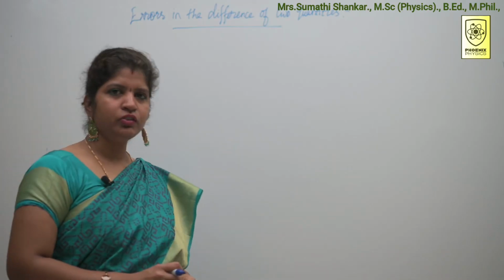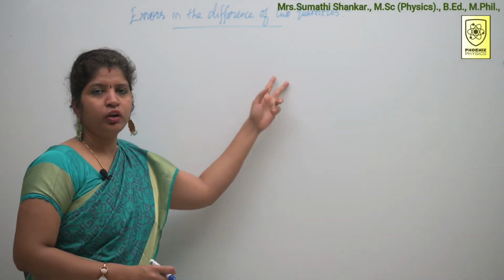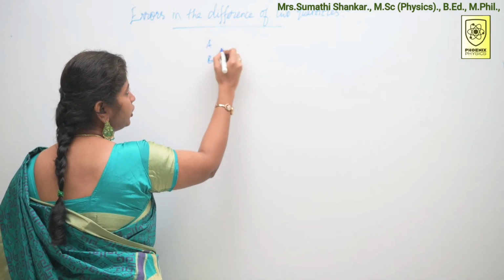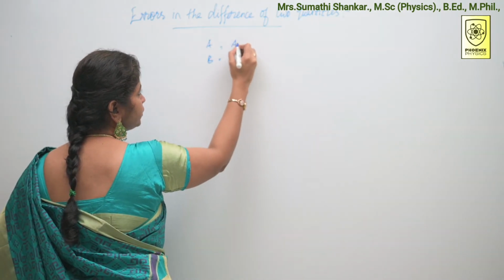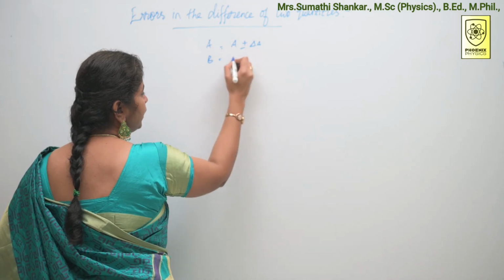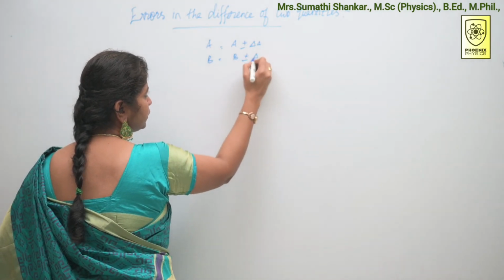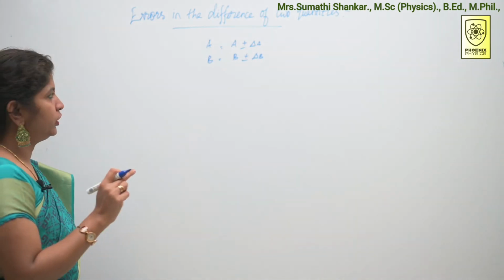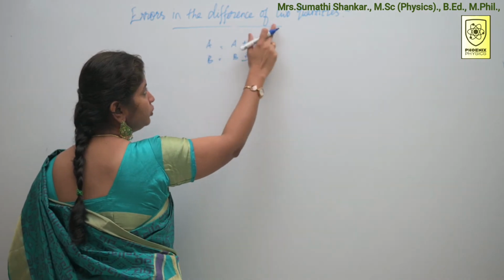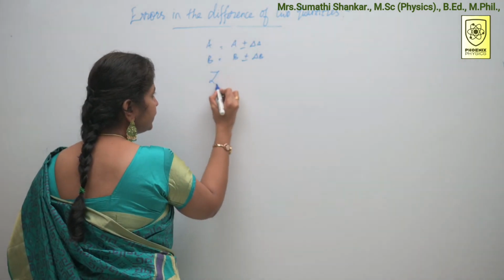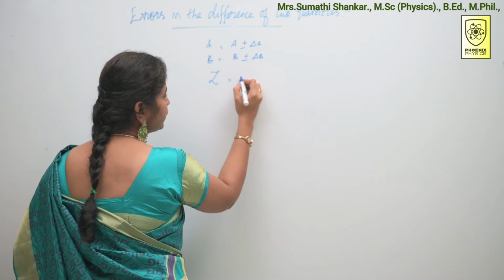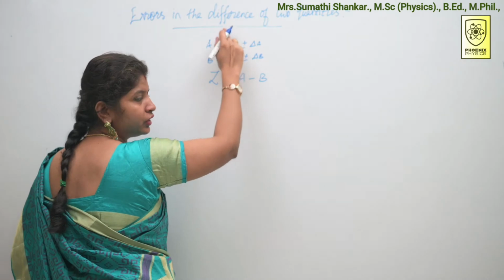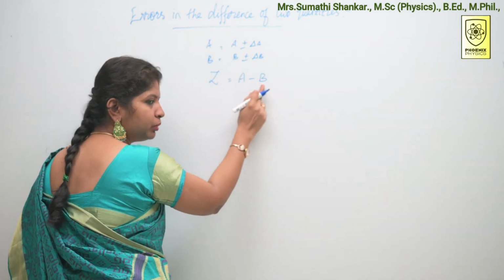Next is errors in the difference of two quantities. Here the same A and B are the two measured values, that is A is equal to plus or minus delta A and B is equal to plus or minus delta B, and delta A and delta B are the absolute errors. I hope you know that. Next we are going to find out the difference. So here Z can be taken as Z is equal to A minus B, because we are going to find out the difference.